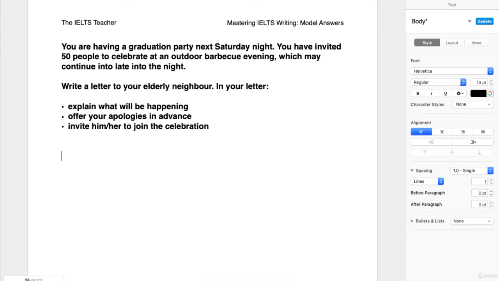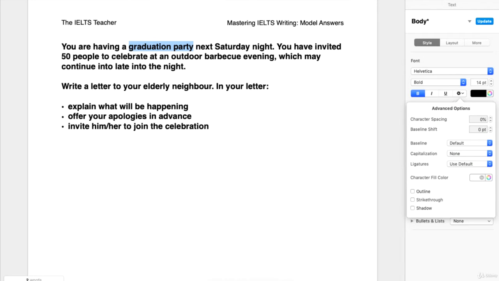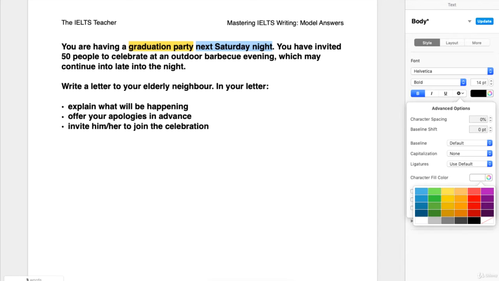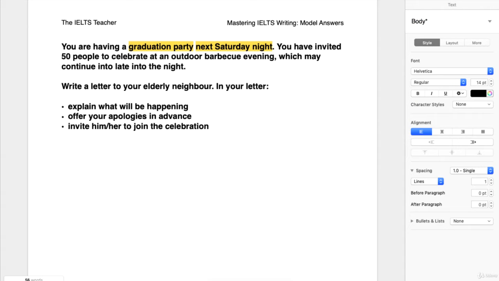In order to make sure that we acknowledge each and every one of them, let's go through the usual process of highlighting the key words. So what have we got here? We are having a graduation party. It's quite important that we acknowledge the reason for the party, to do with the graduation. And it's on next Saturday night. That's all quite important as well. We'll have to make sure we include that information.